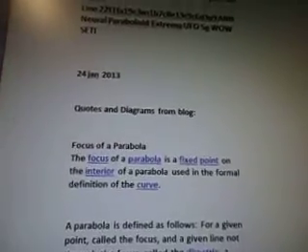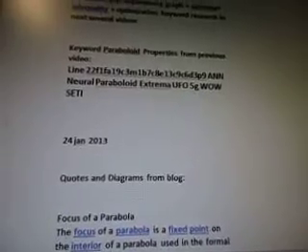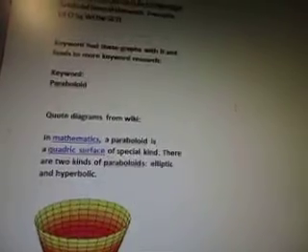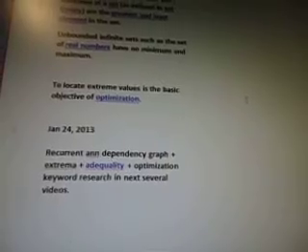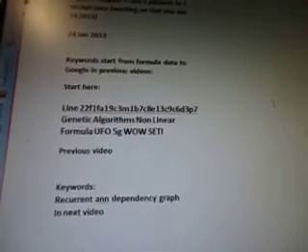So January 24, 2013. Quotes and diagrams from, actually, you know what? I'm going to backtrack because this originally started at a different video. Number 8. Sorry, I'm going back to the last video. No, it's not on there. Which one was it? It's on this one here. So it actually started number 7.